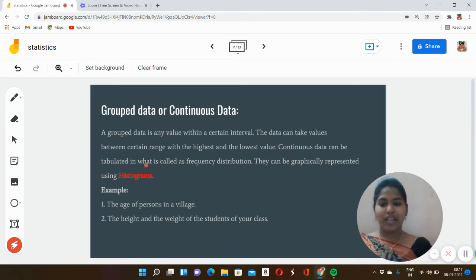Continuous data can be tabled in what is called a frequency distribution. This can generally be represented using a histogram. Example, the age of a person in a village. In a village there will be many persons of many ages, so they will be taken in intervals, from birth to 5 years, 5 years to 15 years, and so on. Likewise, the height and the weight of the students of your class. There will be many students with different heights and different weights. So this also we can calculate using grouped data.